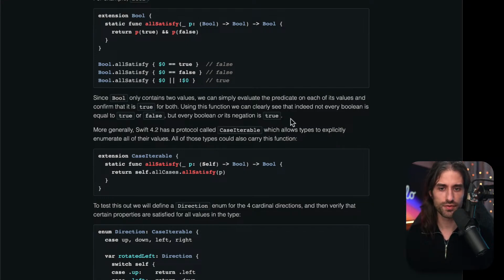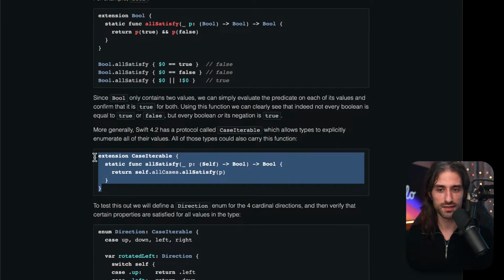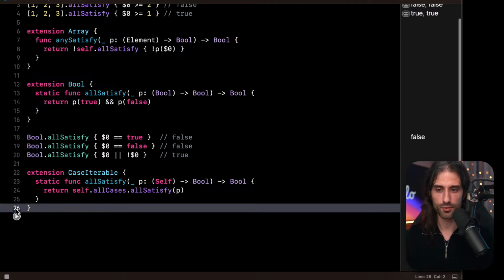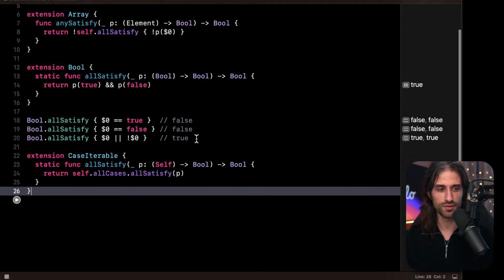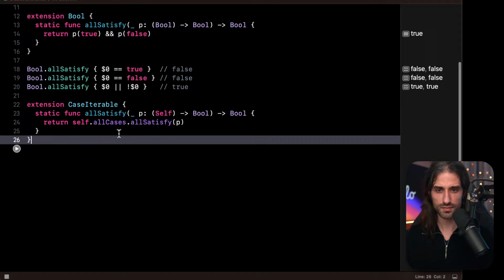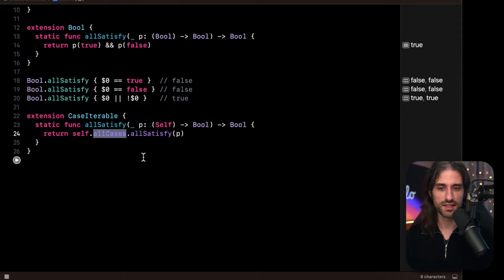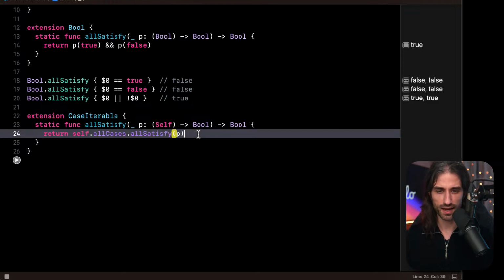More generally, Swift 4.2 has a protocol called CaseIterable, which allows types to explicitly enumerate all of their values. You've probably used this protocol when writing enums. All of those types could also carry this function. So let me also put the code into Xcode. I'm going to run the code also, just to make sure that we indeed get the value that we are supposed to get. So here it does the same thing. It uses the fact that CaseIterable produces this static allCases array of all the cases in the enum, and then calls allSatisfy, passing the predicate as an argument.